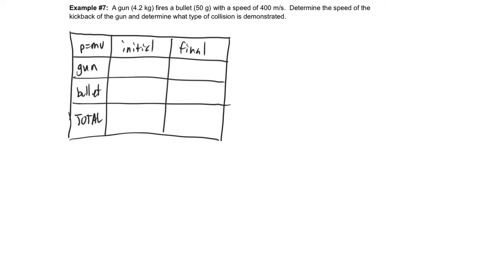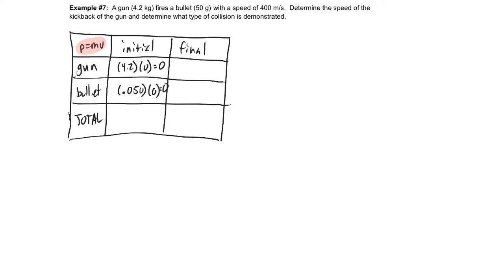Ta-da! And you'll notice that I even put up here in this top corner, I wrote "momentum" to remind me that this table is for my momentum here. All right, now I'm going to go ahead and put some numbers in. The gun at first is at rest. So the mass, which would be 4.2 of the gun, times its initial speed is 0. And then the bullet, whose mass is 50 grams. Please remember to turn this into kilograms. So that's 0.050 times its initial speed, which is before it's shot, so also at rest. So you'll notice that both of these guys are going to give me 0.